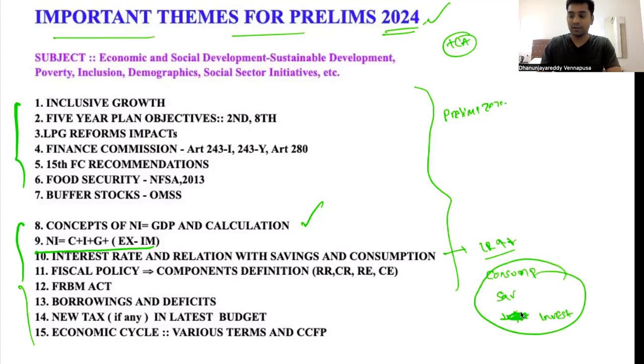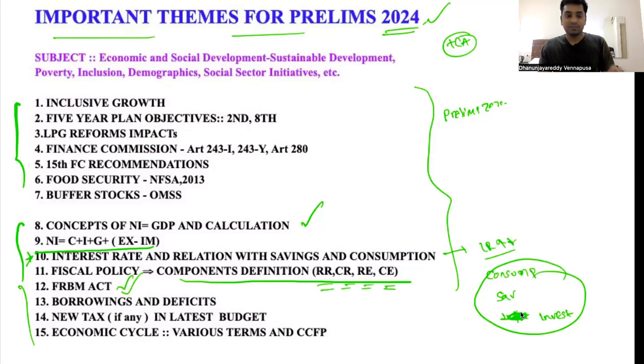Another important area for UPSC is fiscal policy, one of the most important things. What is fiscal policy? Already we have discussed components and contents such as revenue receipts, capital receipts, revenue expenditure, capital expenditure. We should be very thorough on that and have some clarity. The FRBM Act is very important again, along with the committee recommendations. We have to know that FRBM is not a new thing. It has been in India since 2003.